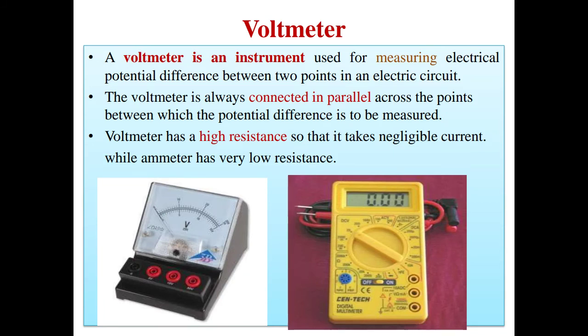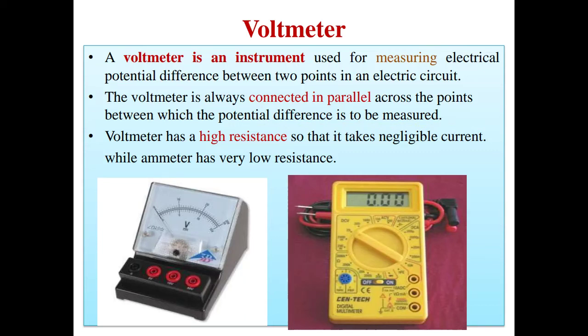In the same way, how much potential difference exists between two ends of a conductor or any instrument is measured by the voltmeter. Voltmeter is always connected in parallel across the points between which potential difference is to be measured.